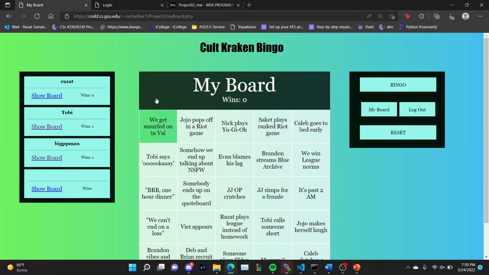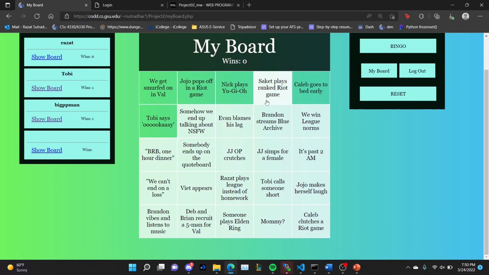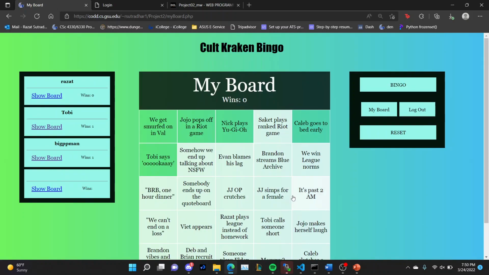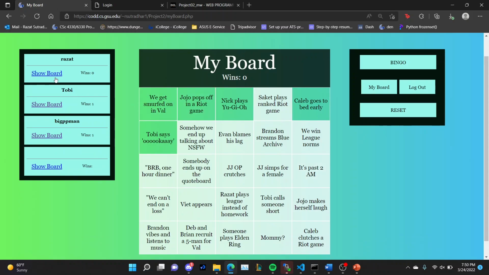As you can see, we can do stuff like this here. And if you check my URL, every time I press it, it reloads, and that's it doing the two redirects into this exact same file to update the data. So, we can go look at someone else's board.